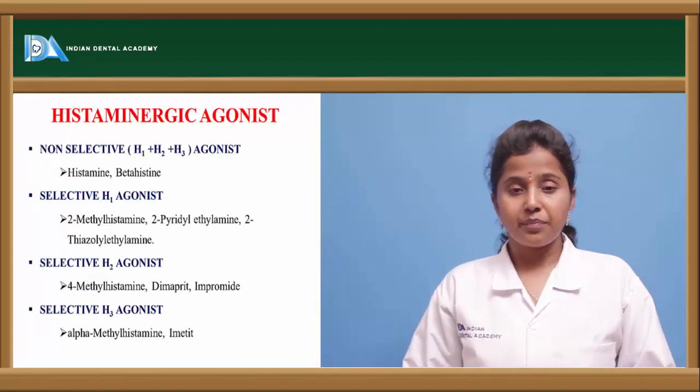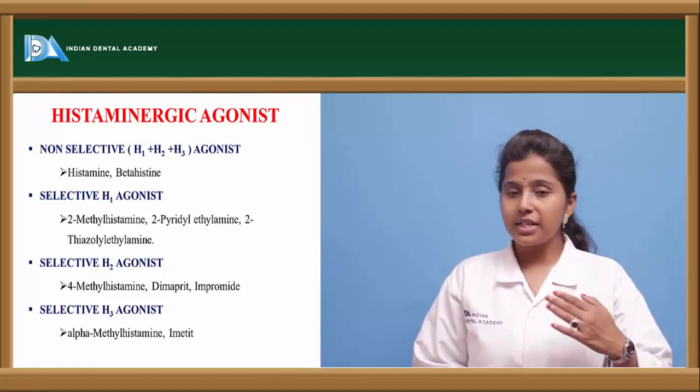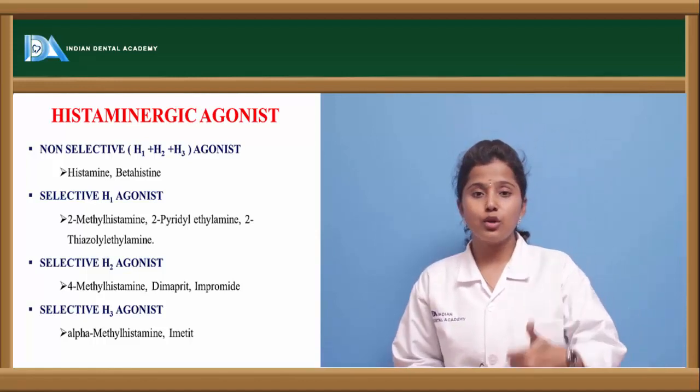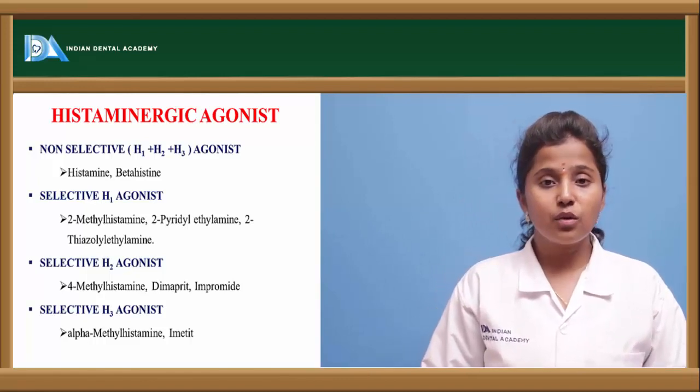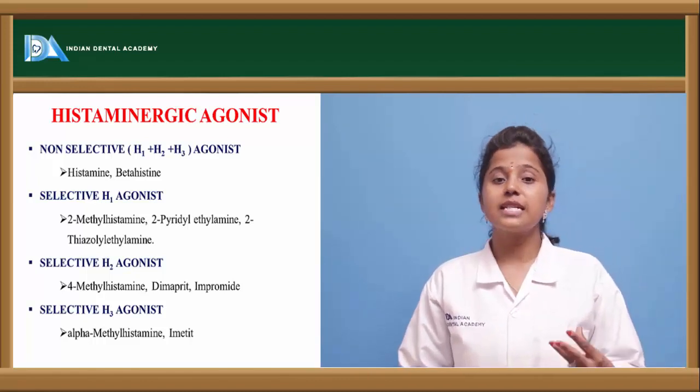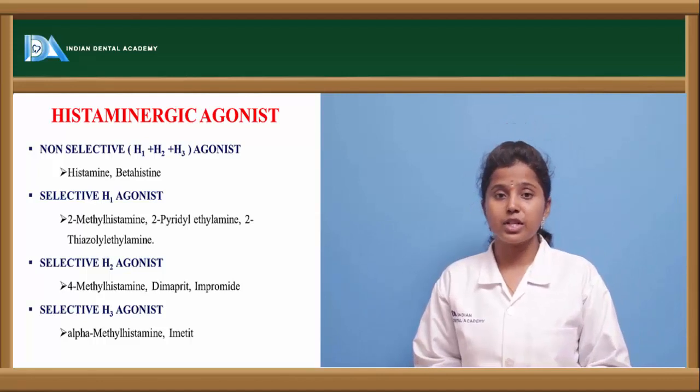Histaminergic agonists. There are various histaminergic agonists: non-selective histaminergic agonists, selective H1 receptor agonists, selective H2 receptor agonists, and selective H3 receptor agonists.